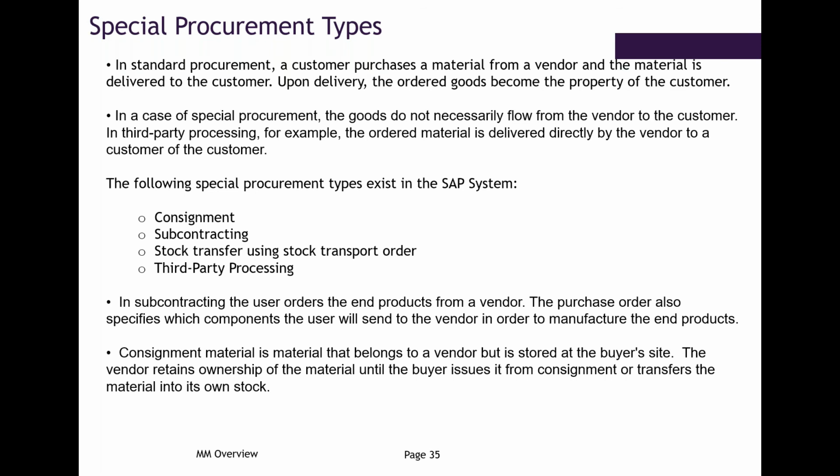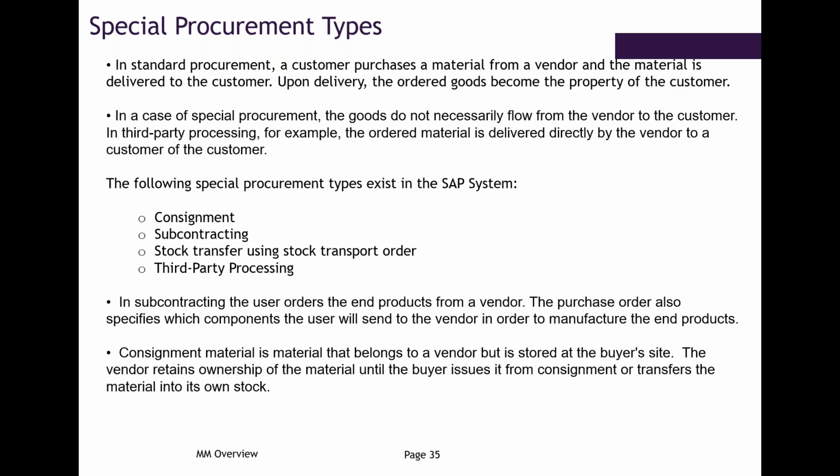Yeah, Shyam. So coming to subcontracting, what is subcontracting? Subcontracting is nothing but giving your raw materials, or the materials which are required for producing a final product, to a vendor who will process them into a final product, or we call it a finished product.